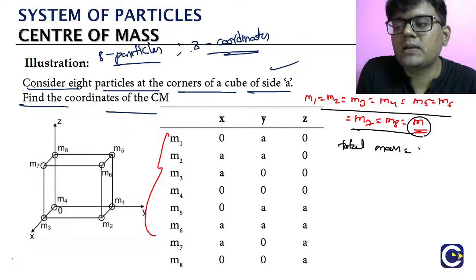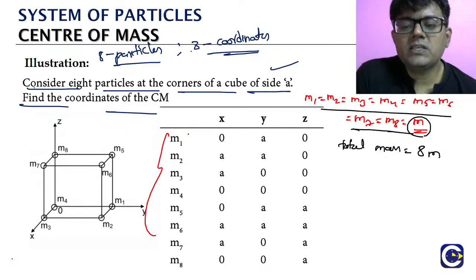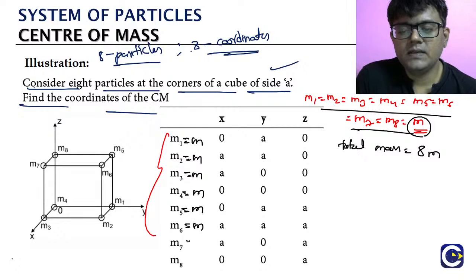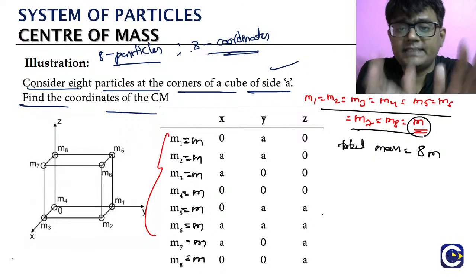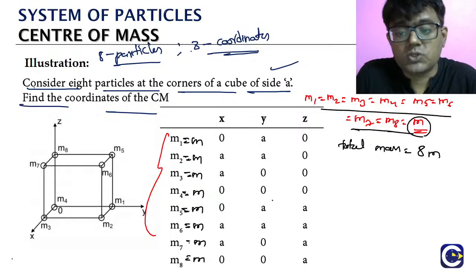If you add up all the particles of the mass, it is what? 8m. That's all? So look here, each of the masses we are taking it as what? Equal. If the masses are not equal, then we have to use that same formula, m1 x1 plus m2 x2. We have to use that formula. If we take equal masses, look here, m1 x1 is anyway 0, this will come as m into a.